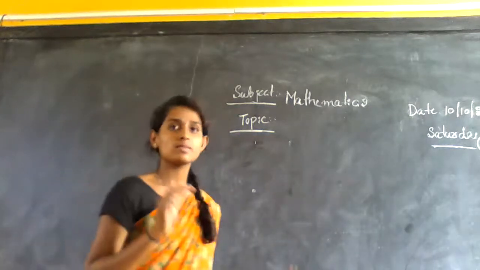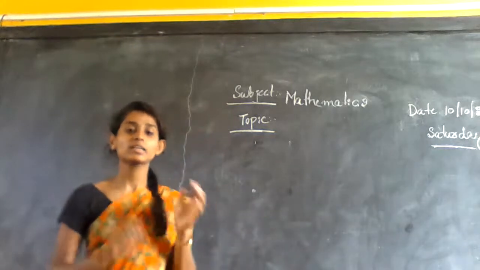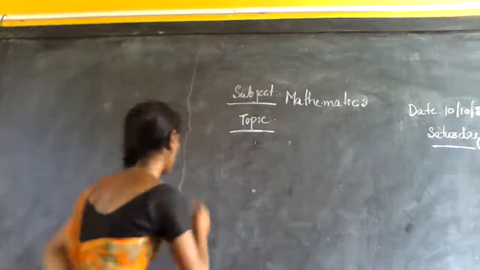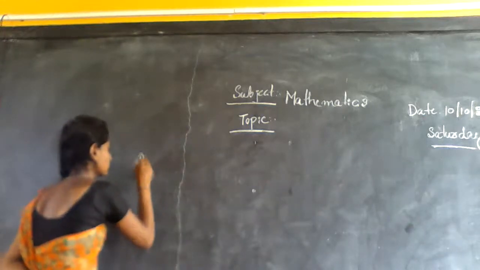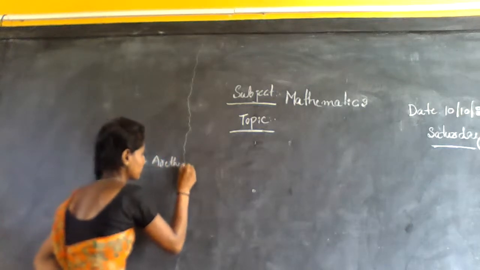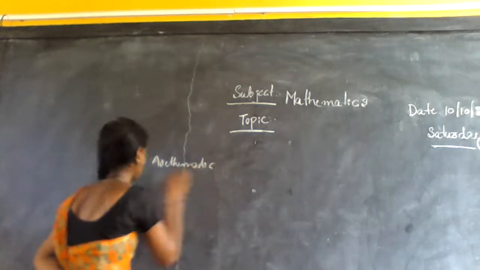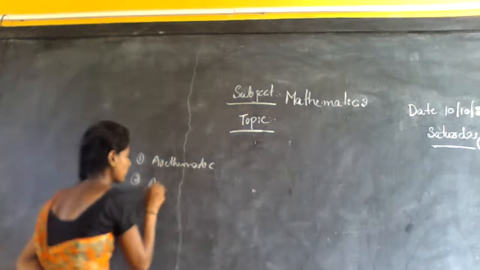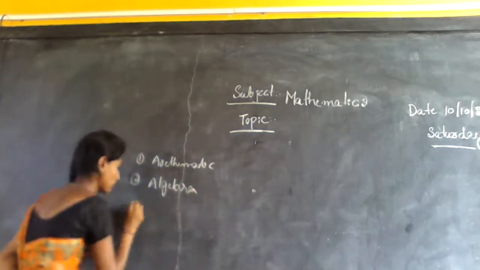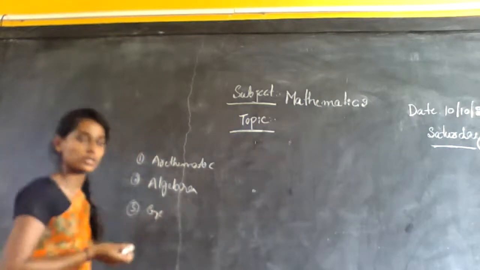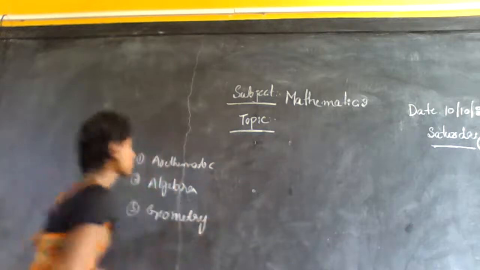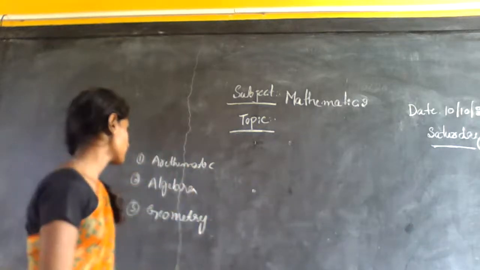In mathematics, there are mainly three subjects. Mathematics can be broadly divided into three types. One is arithmetic, second one is algebra, and third one is geometry. You already know that. Then tell me, what is arithmetic?